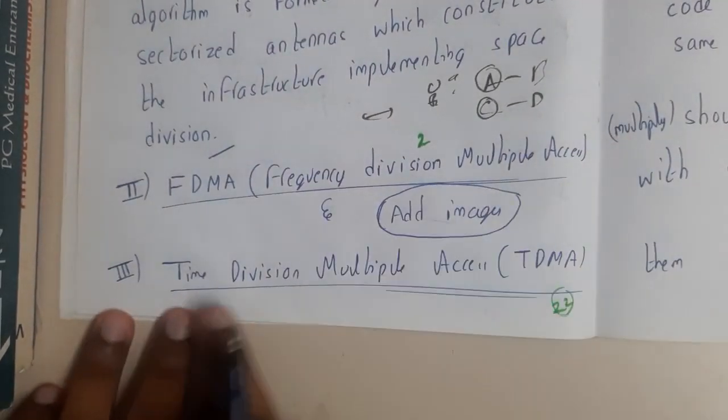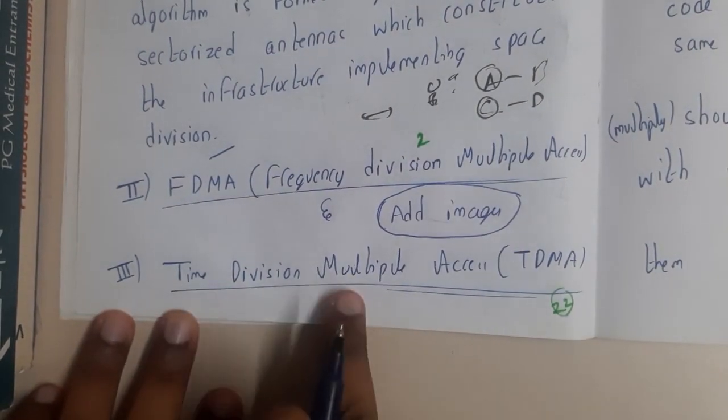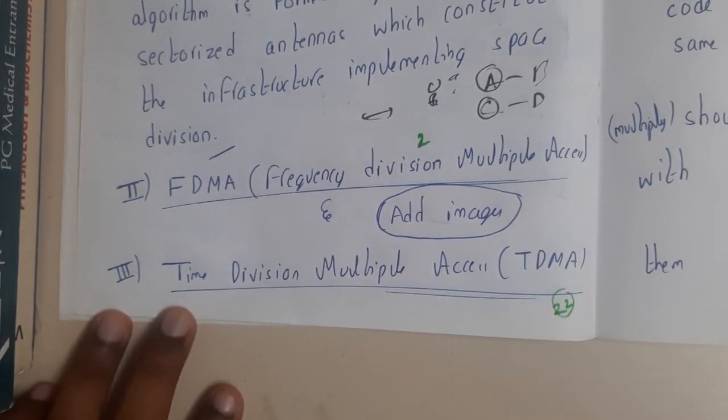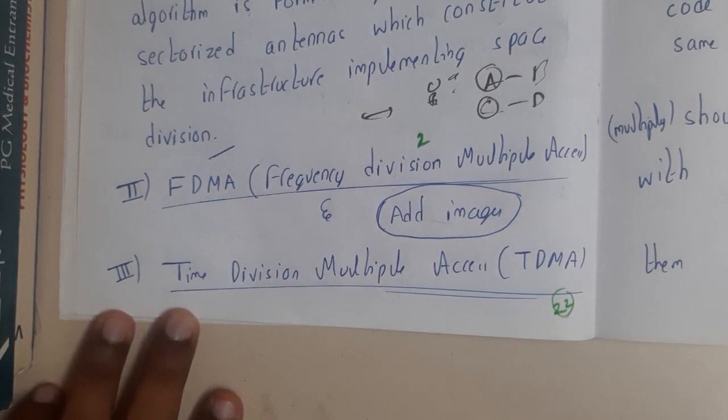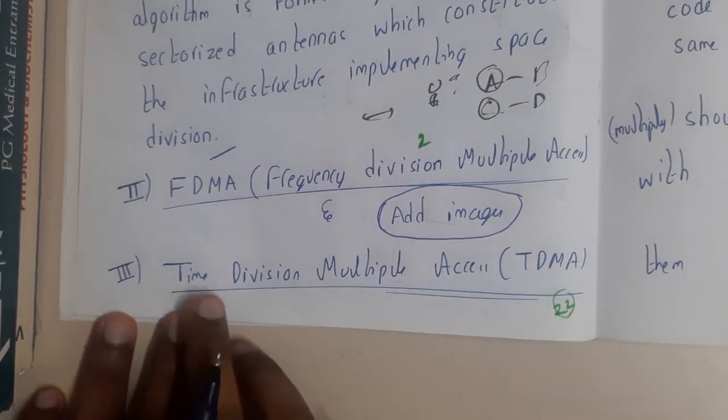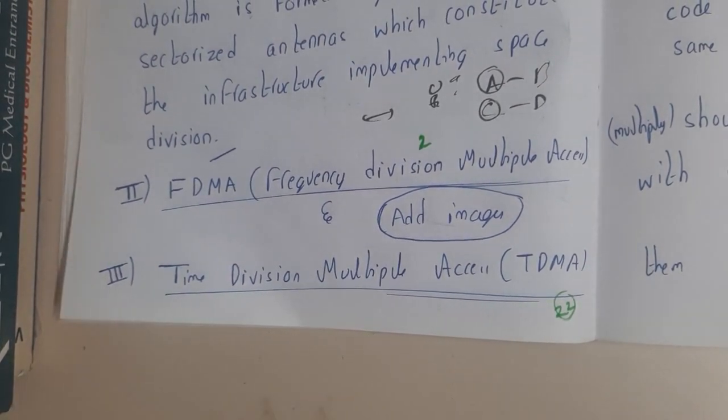In the next lecture, we'll be continuing with TDMA and CDMA. In CDMA, we'll go a bit deeper, because there we'll be discussing how the internal coding is done, and how encoding and decoding are done. I hope everyone will attend the next lecture also. In the next lecture, we'll be discussing time division multiplexing.